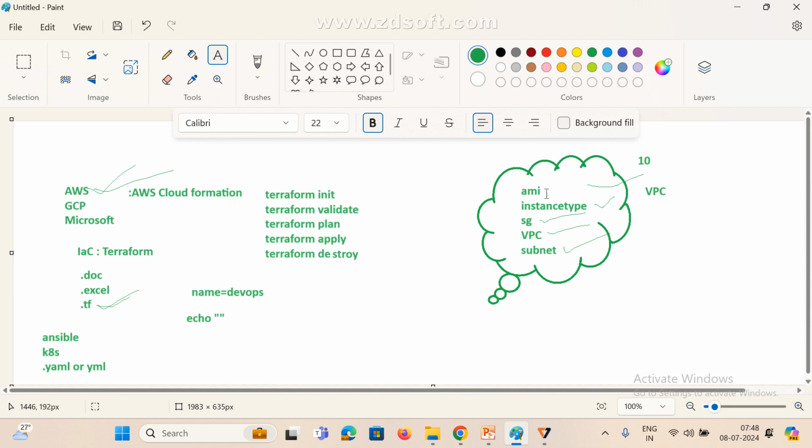In the same way in Terraform, if you want to print, there is an output. We give some name, and this is the syntax. We call it like this. Whatever you want to print, it is like this. We are using Terraform output.